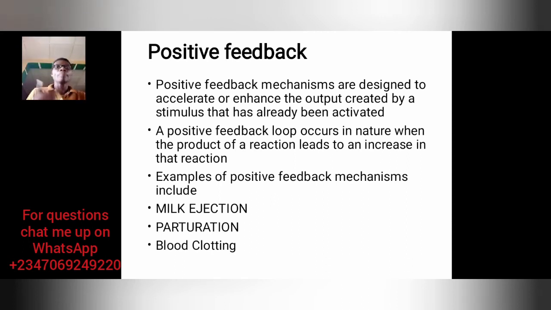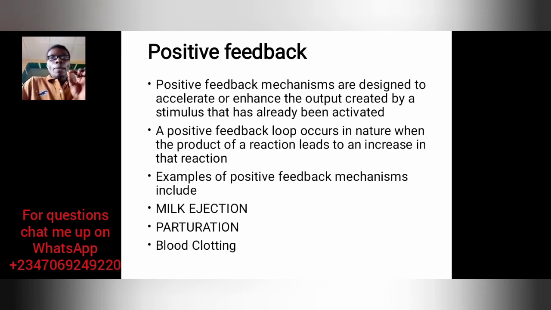The first is the milk ejection reflex. When a nursing mother is feeding her child or baby, the moment the lips of the child touch the nipple, it stimulates touch receptors that are in abundance around the nipple, around the tissue called the areola. Those touch receptors will send a signal to the posterior pituitary gland.